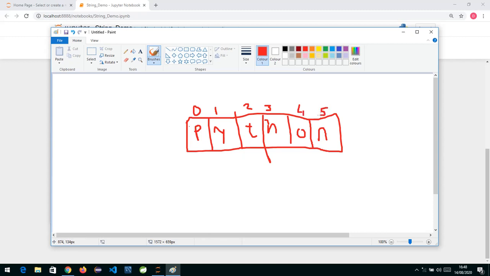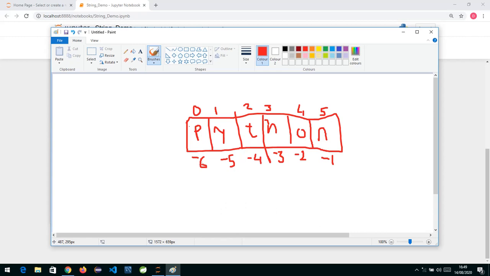Now in Python, as in many things with indexing, we have positive indexing and we also have negative indexing. So we have both in strings. The negative index starts this way: the last character index is -1, the index of O is -2, the index of this is -3, T is -4, this is -5, and this is -6. So if you look carefully, in Python we have both positive and negative indexing.